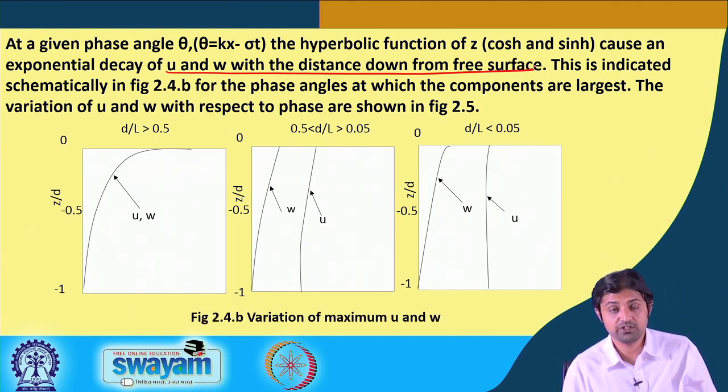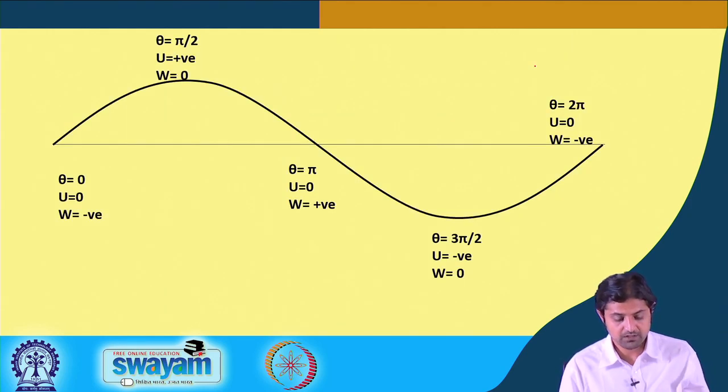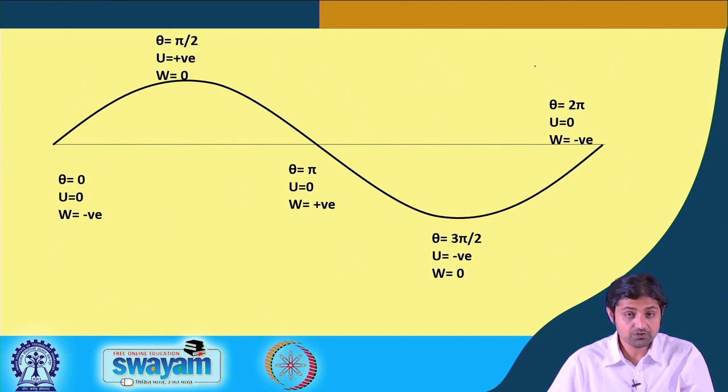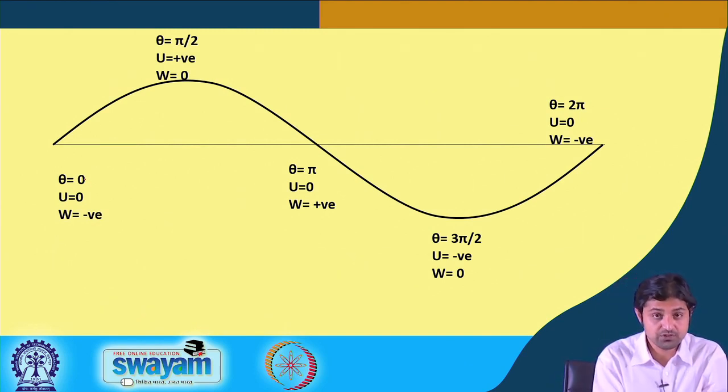Variation of maximum u and w: if we take a fixed phase angle, whatever that is does not really matter, because it will be the same for different z. The periodic part will be the same, because cos theta or sin theta will remain the same. Here the phase angle is assumed to be 0, theta is equal to 0, u is equal to 0 and w is negative.